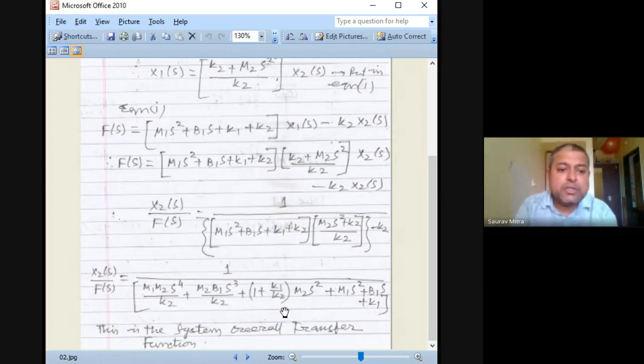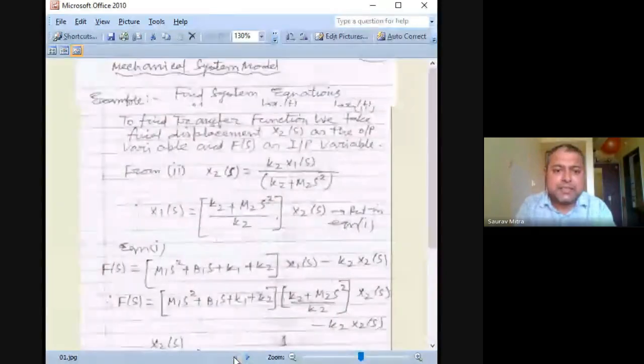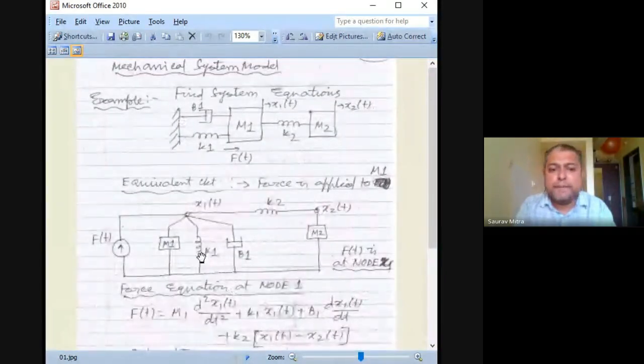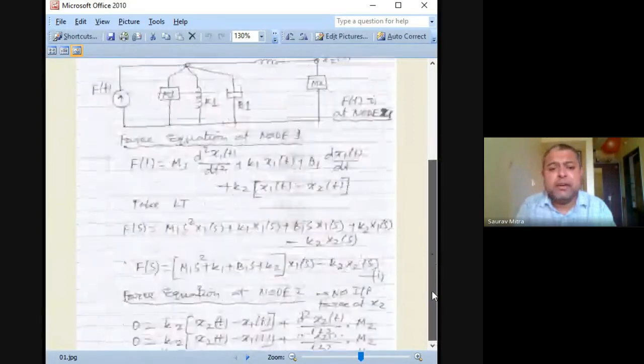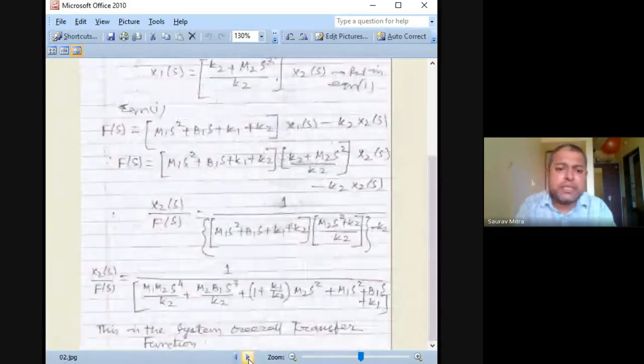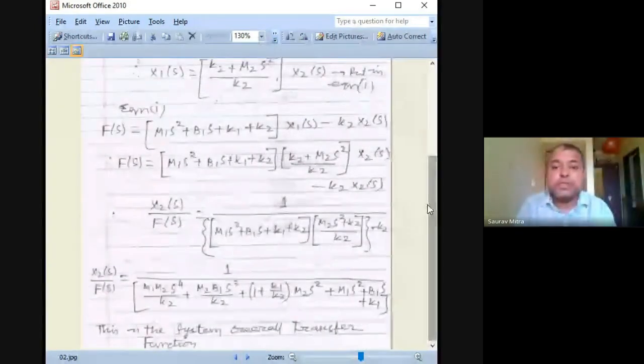I think you have understood. In case of M you write L, in case of B you write R, in case of K you write 1 by C, and that will give you the transfer function in the FV domain. In case of X2 you write Q2, in case of F(s) you write V(s). That's all. So what question can be asked? I will give you a circuit like this. Then you have to draw the free body diagram, then find the loop equations, so that is the main trick, how to write the loop equation.